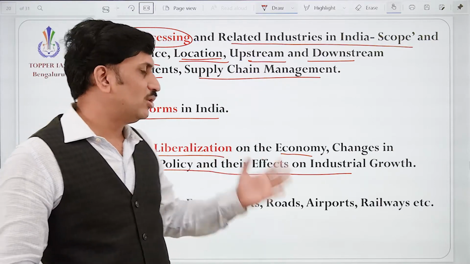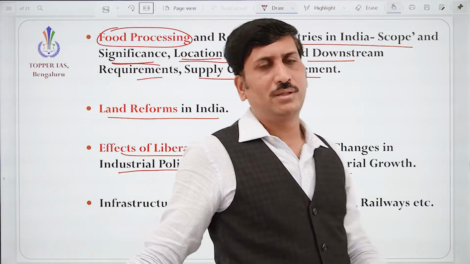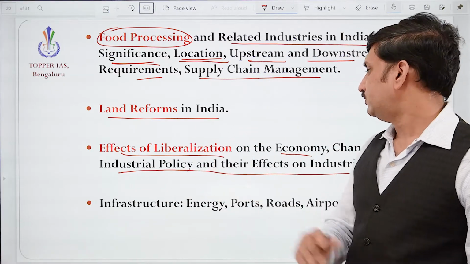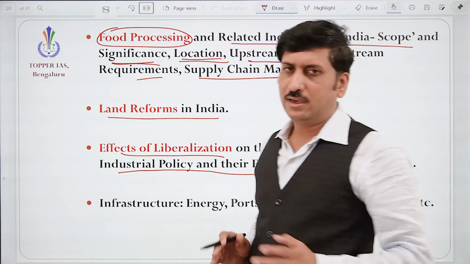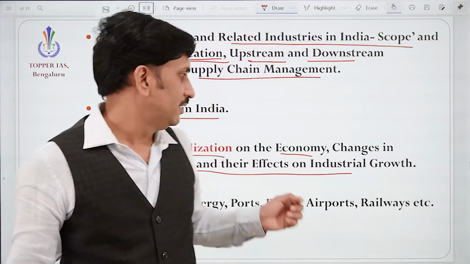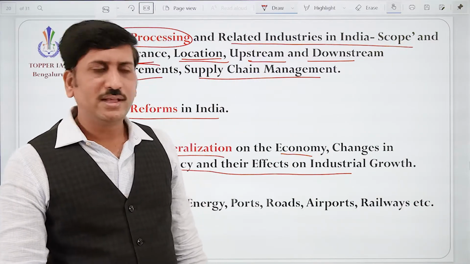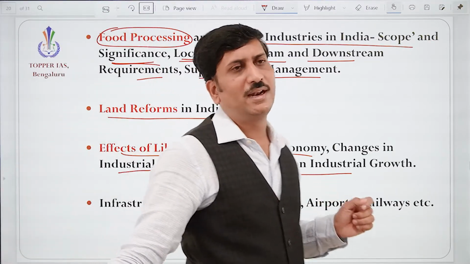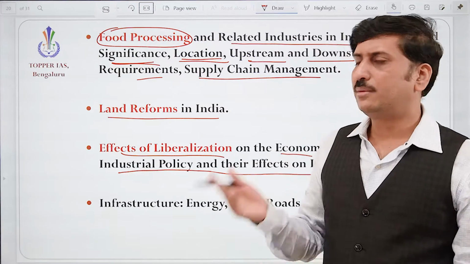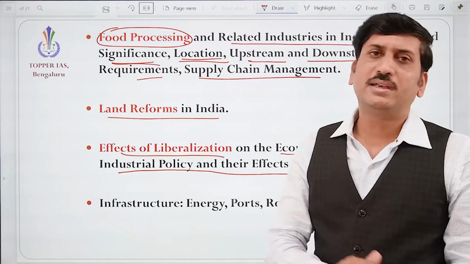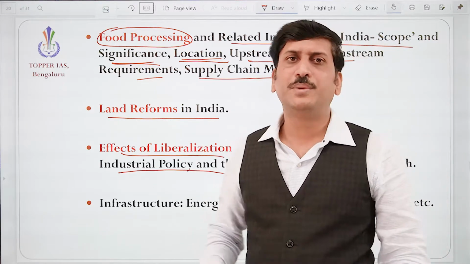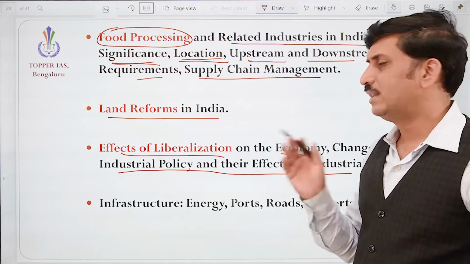Anyway, how actually the liberalization can be used for the benefit of growth of agriculture, and how it affected the industrial growth in the nation. Yes, it has given a positive contribution. We know the reforms of 1991: liberalization, globalization and privatization. So how it is positive to the nation, and at the same time to some extent how it became negative to agriculture. So we'll see that.